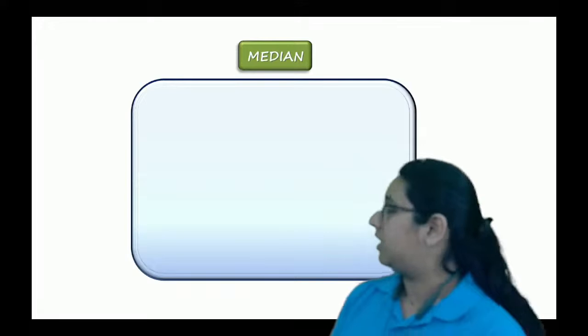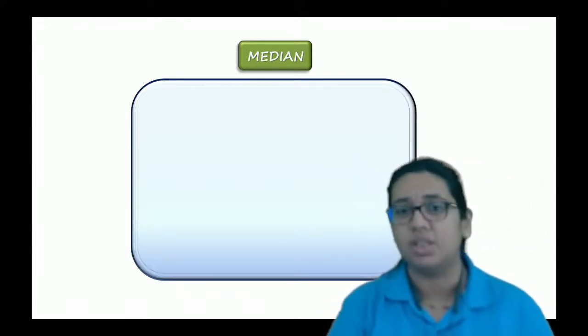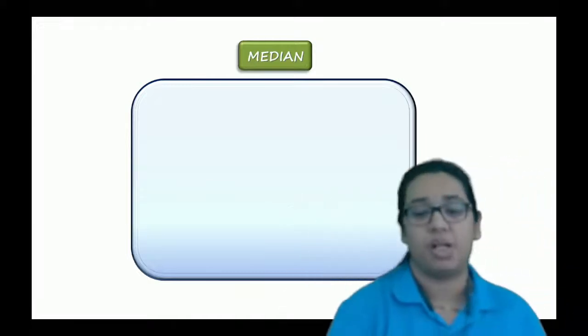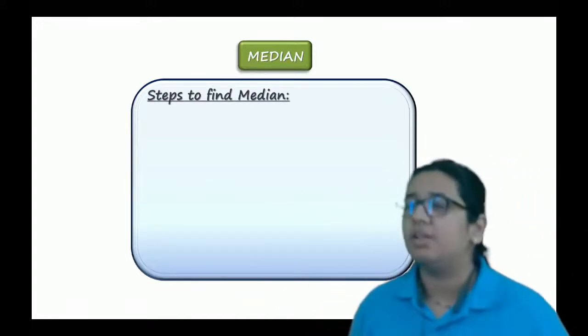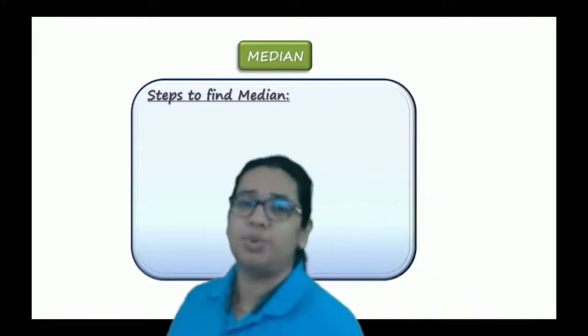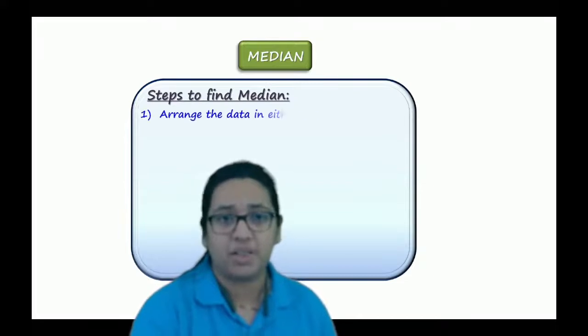The next question is nothing but, we'll go with the next type, which is median. Already we have seen a few questions based on mean. So the next type is median. Mean is nothing but the average value. Similarly, median is nothing but the middlemost value. So how can you find out what its median will be?